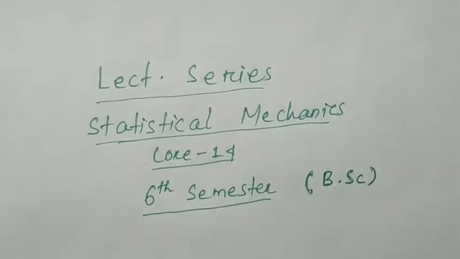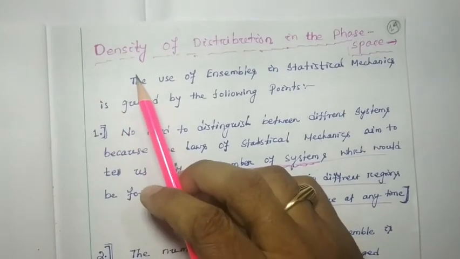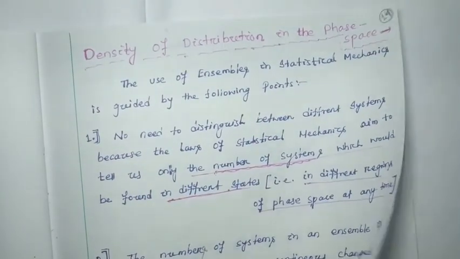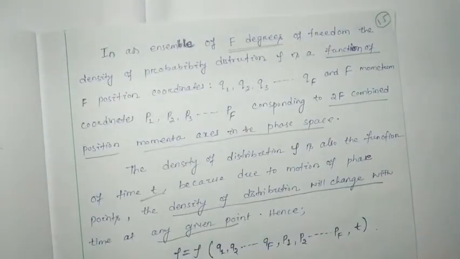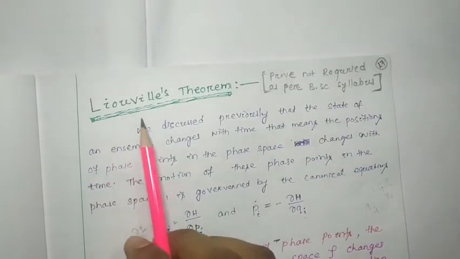In our last class, we discussed in detail the density of distribution in the phase space and Liouville's theorem.